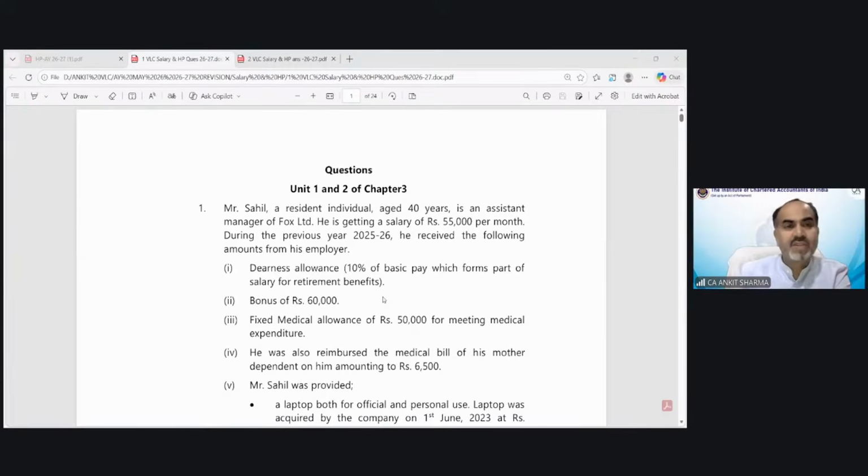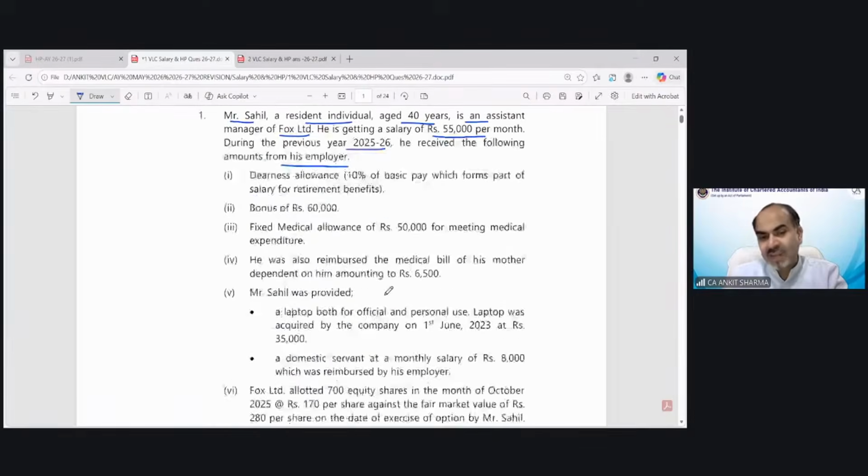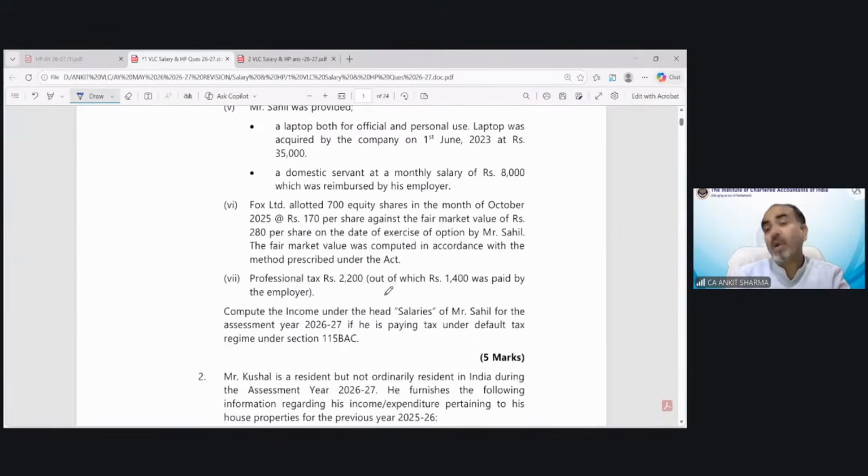Okay, so now the question says, Mr. Sahil, a resident individual, age 40 years, is an assistant manager of so-and-so, getting a salary of 55,000 per month. During the previous year 25-26, he received the following amounts from his employer. So we have to solve a question, and the information regarding salary has been given, but I need to know the requirement of the question first. So compute the income under the head salary.